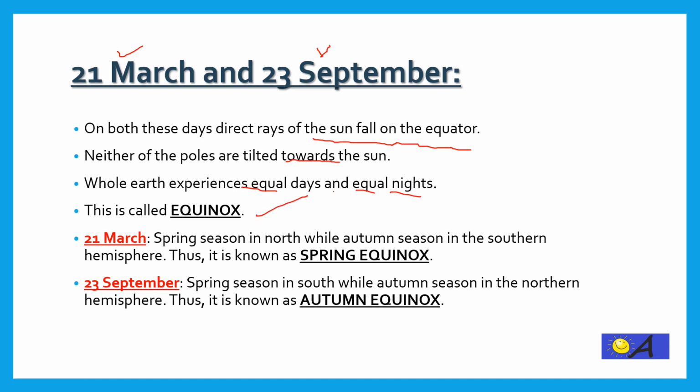On 21 March, the northern hemisphere experiences spring season while it is autumn in the southern hemisphere. Thus, March 21 is known as the spring equinox, and on 23 September, it is spring season in the south while it is autumn season in the northern hemisphere, and it is known as autumn equinox.